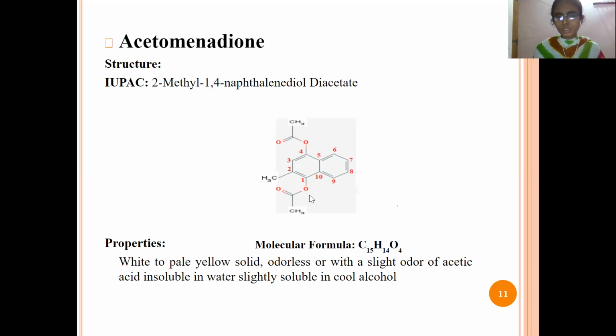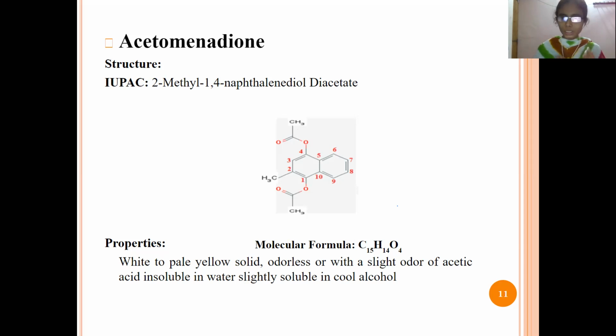See here, two oxygens are there. So it is diol, and here the acetate group is attached. See here, in first and fourth position, acetate group is attached. How many? Two. So it is diacetate. So it is named as 2-methyl 1,4 naphthalene diol diacetate. So this is the structure and IUPAC name.